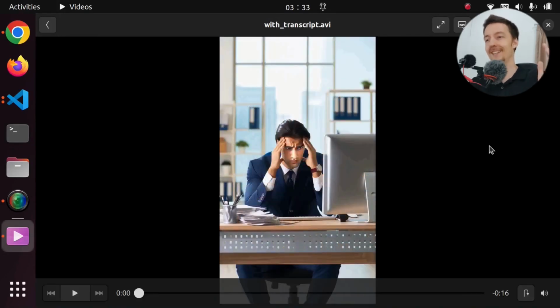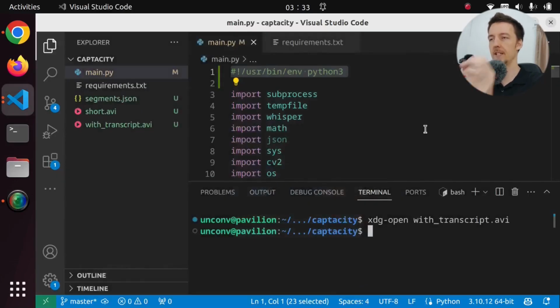Alright, and as you can see, it now works. And in the case of this particular short, it actually was kind of perfect. But in previous shorts, I have had a couple of issues. First of all, one issue is that sometimes it shows the beginning of the next sentence in a caption. And I don't really want to see that. So I want to fix that issue. And then sometimes there are 3 lines of captions, but I want to limit it to 2 lines. And finally, I would actually like to highlight the current word that is spoken at the time.